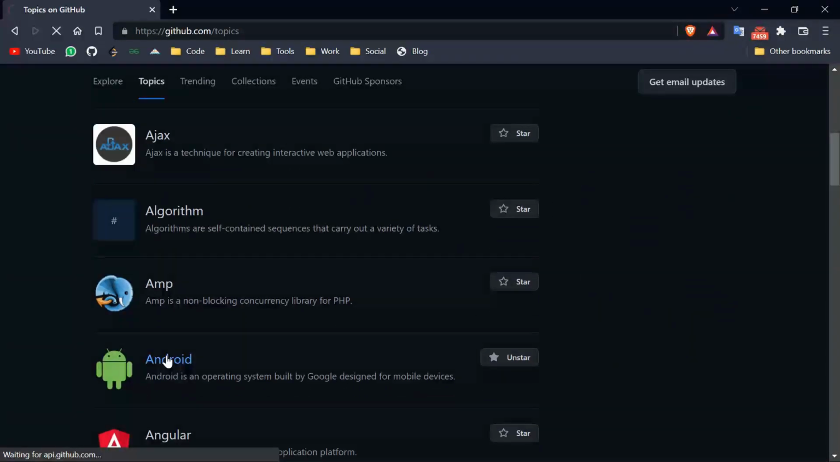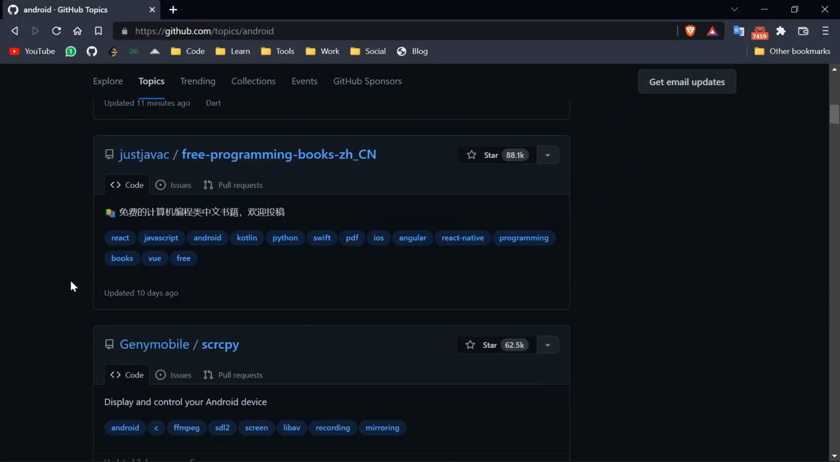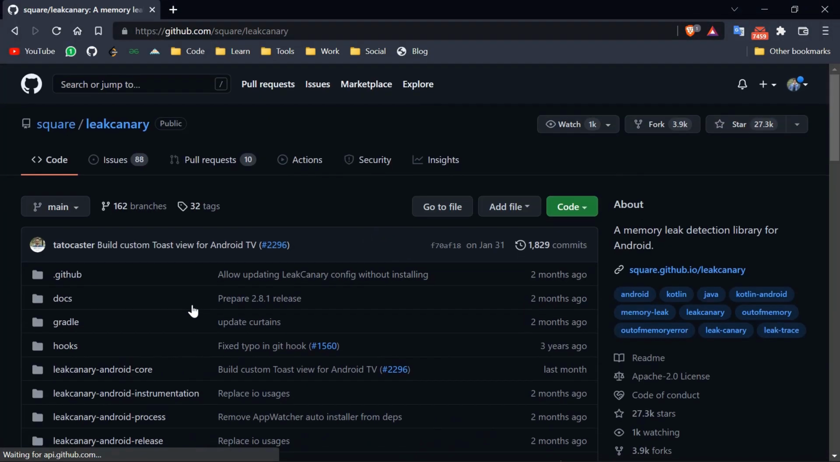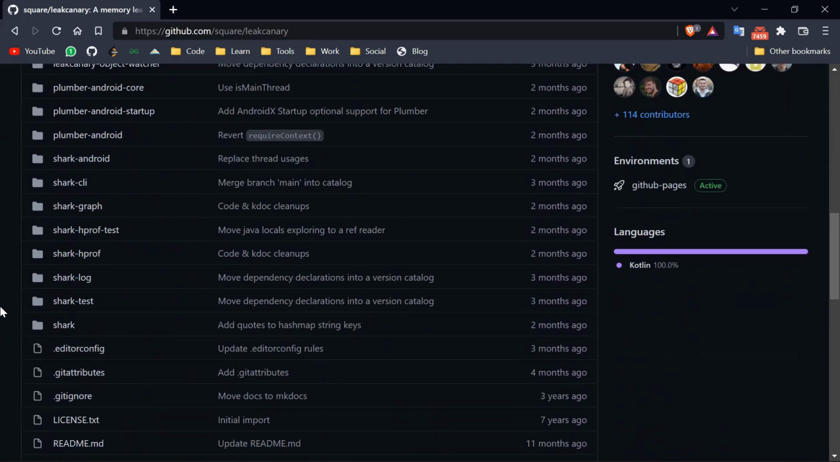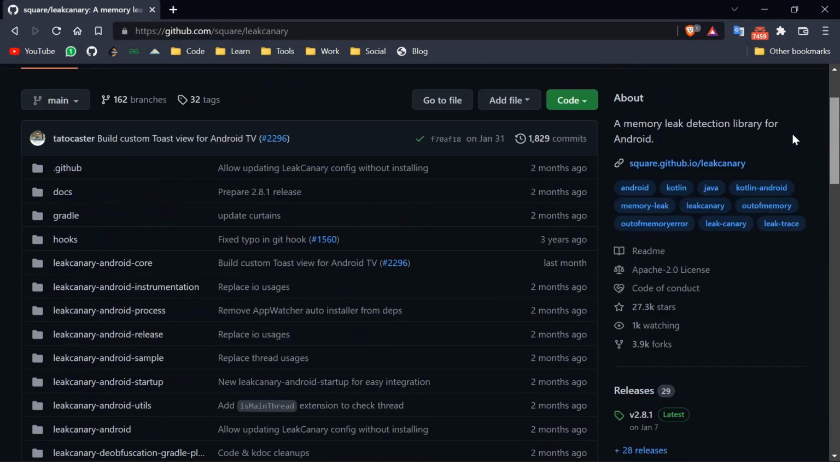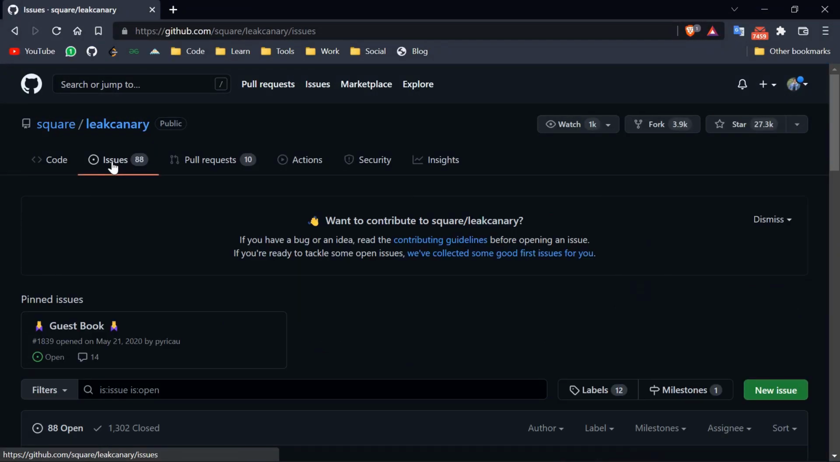So let us suppose I choose Android. And now here you will get literally infinite numbers of repositories that are available for your contribution. Okay, now that seems interesting, so let me choose that one. Here you can see there are multiple things in this repository, and there are a total of 125 contributors. When you want to contribute to this project, you can do it either by raising issues or solving them. As you can see here in the issues section, you can find different problems that are faced by users.